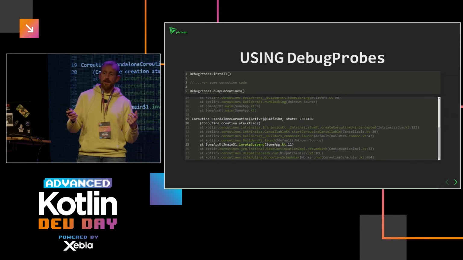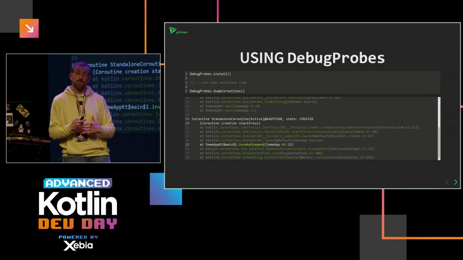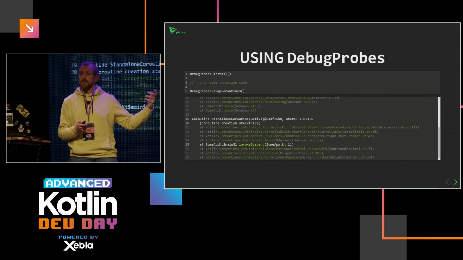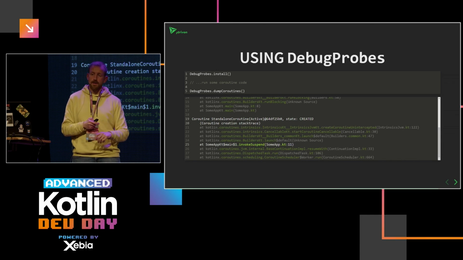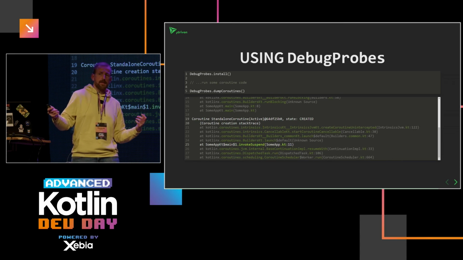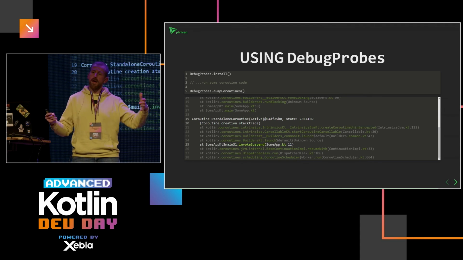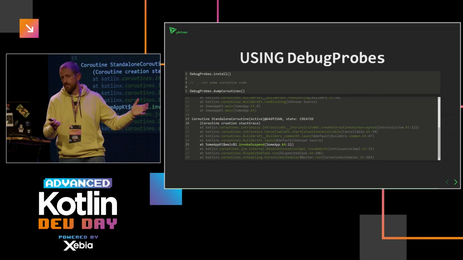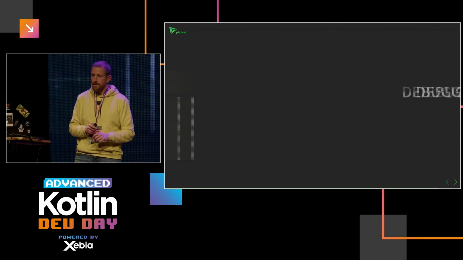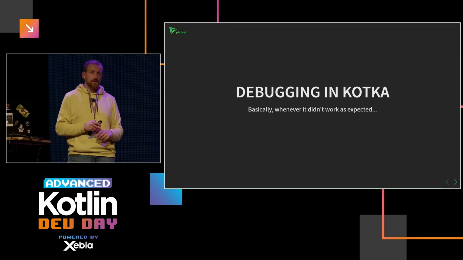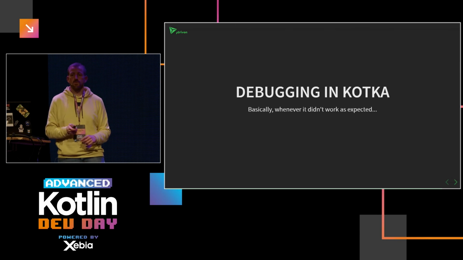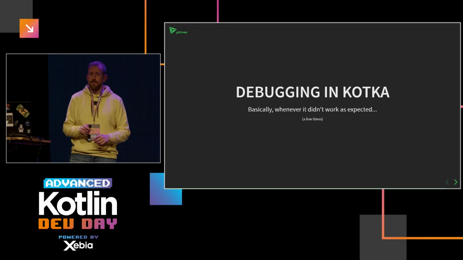And there's another coroutine which is in the created state, which means it got created but didn't start running yet, and you can only see where it got created. So it's a very nice way to see, like, hey, my application is hanging at some point. I did not expect that. Well, I can debug the coroutines and see, oh yeah, I forgot to close this one. Very convenient. So when did I use it in Kotka? Well, whenever it didn't work as expected, which happened a few times.